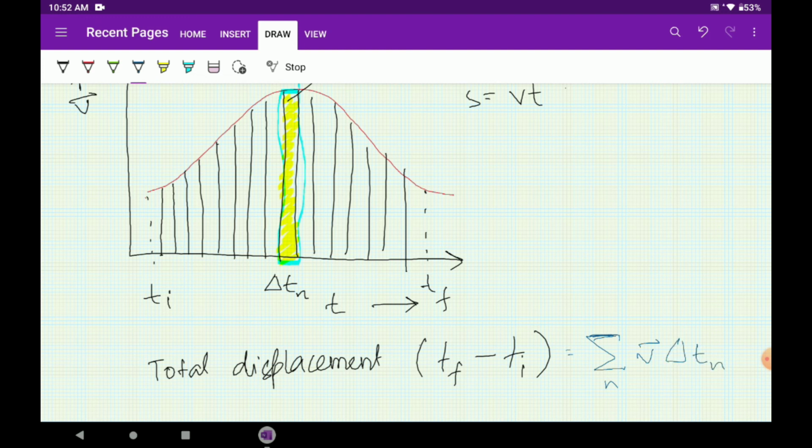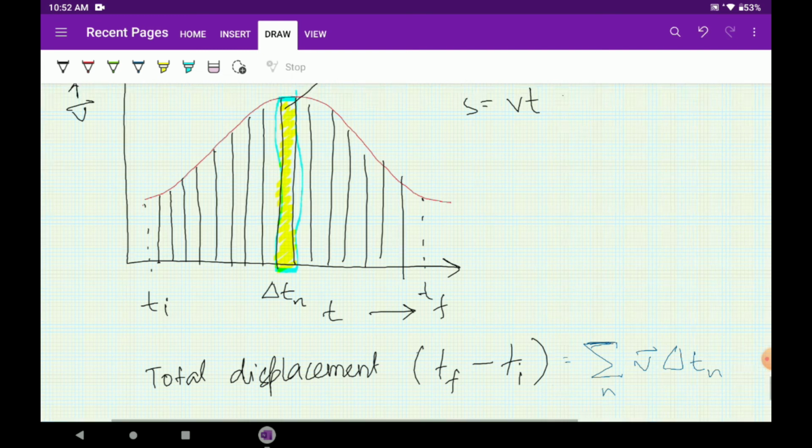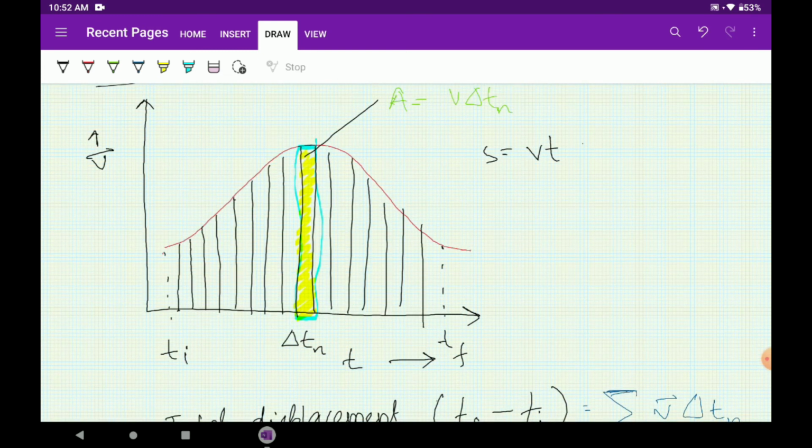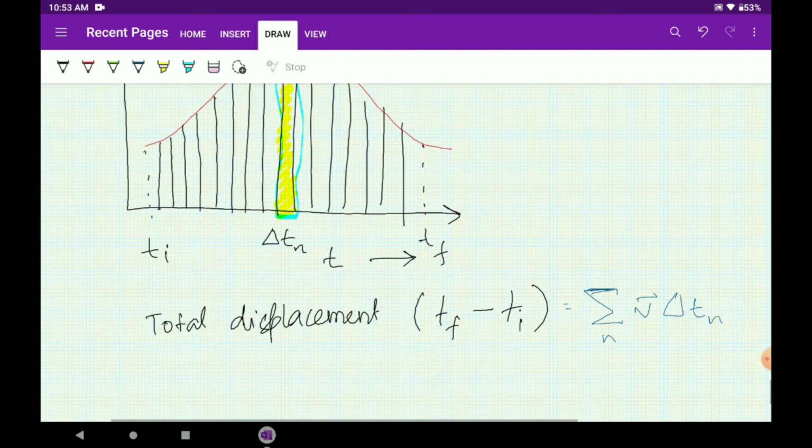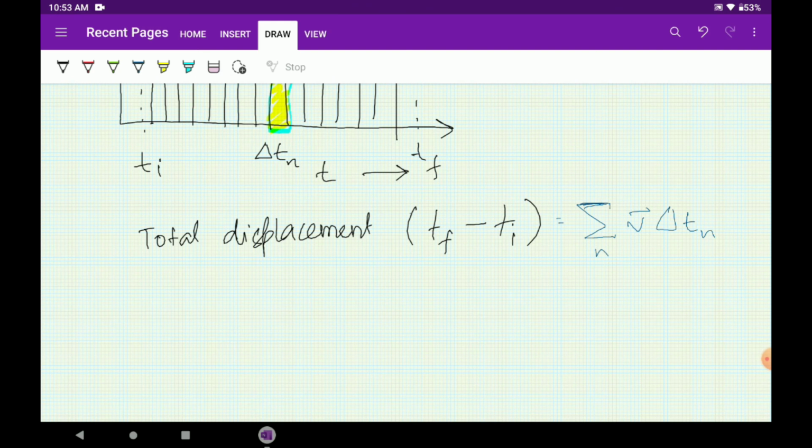Why did I write summation n? Because n can be any number. If it would have been 5 segments, if it would have been 10 segments, then n would have been 10. So any number of times you can divide the graph, and then the summation of all will be the total displacement under the graph. Okay, so the area under the velocity time graph is the displacement, and so the summation of the individual areas of delta t will give the total displacement. Okay, v into delta t n.